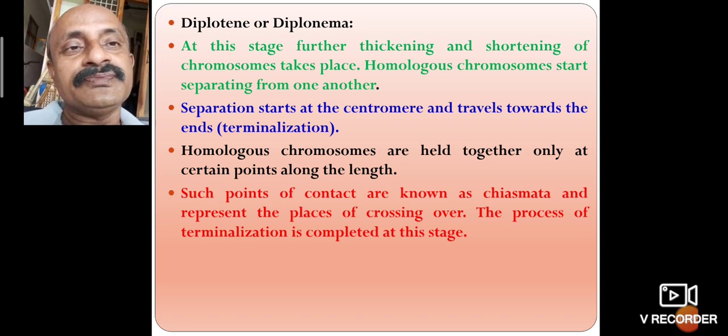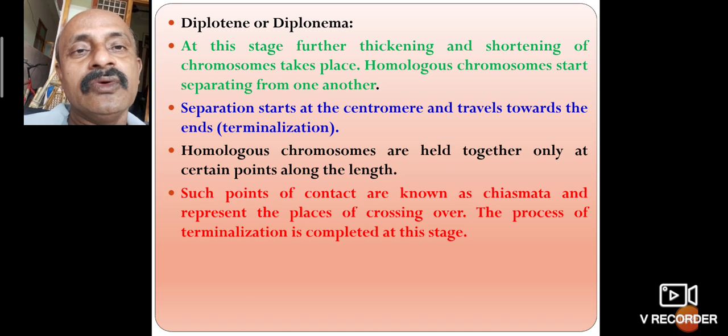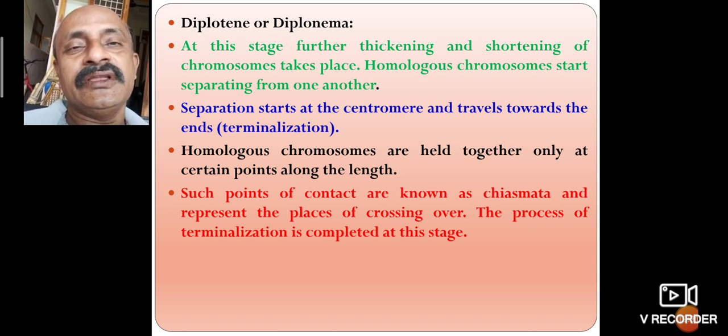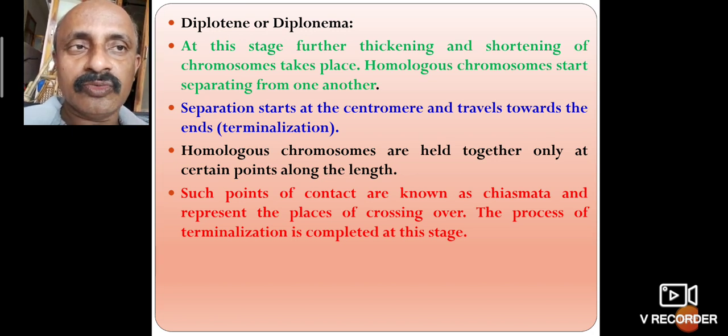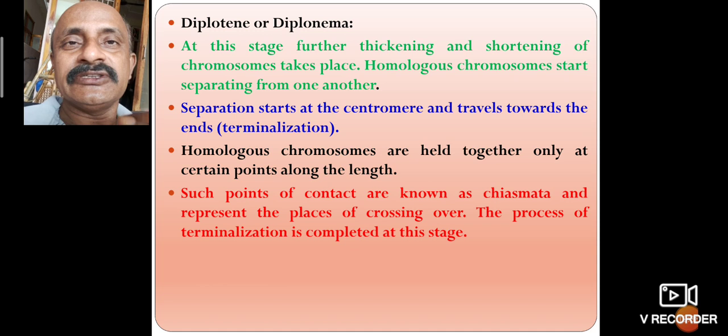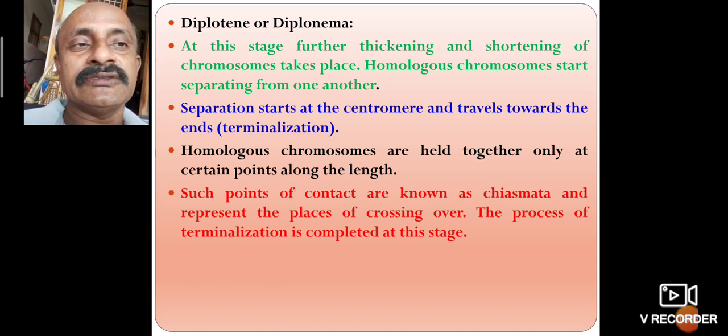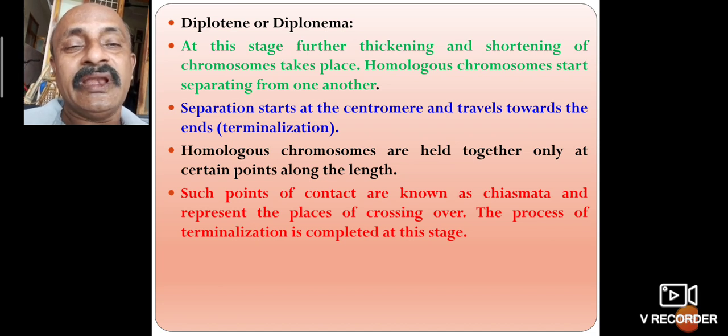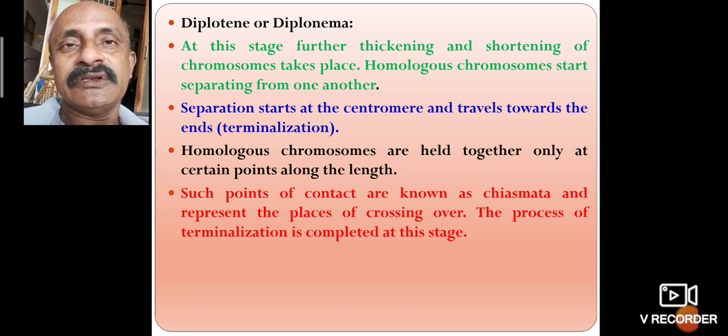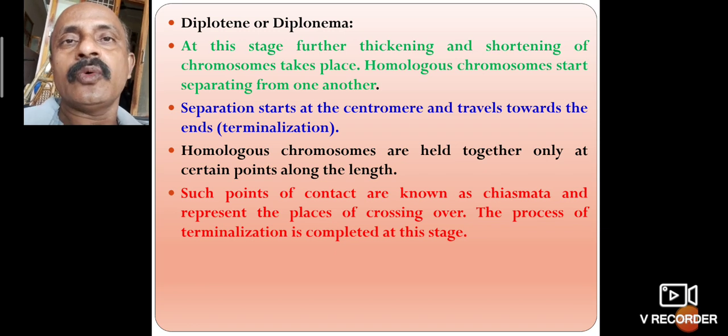Homologous chromosomes are held together only at certain points along their length. Such points of contact are known as chiasmata and represent the places of crossing over. The process of terminalization is completed at this stage. Then the separation of the pair of chromosomes is formed.